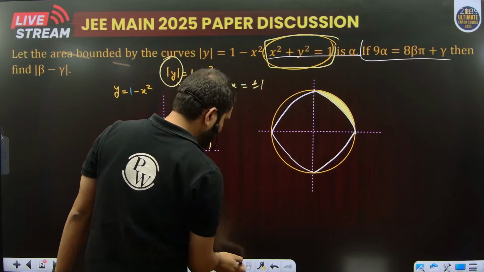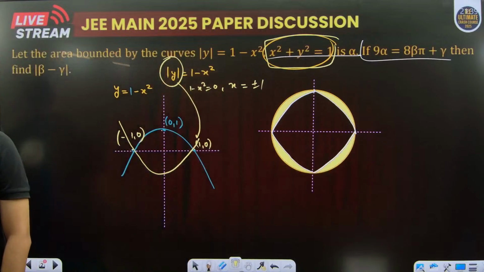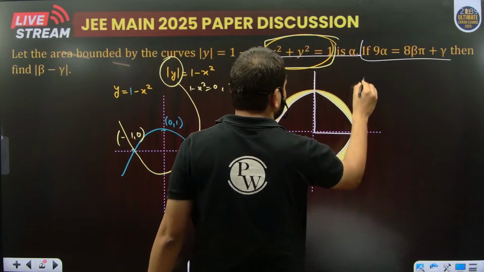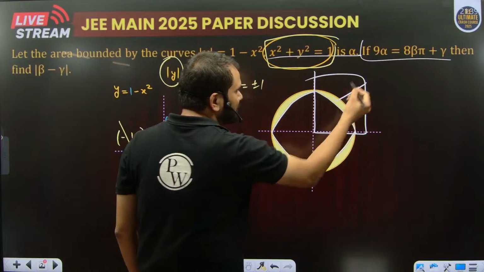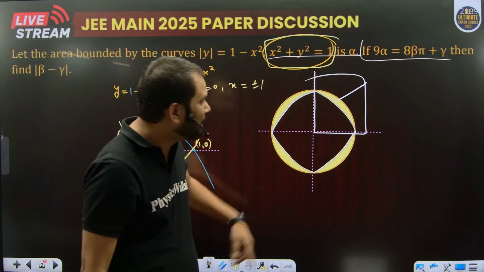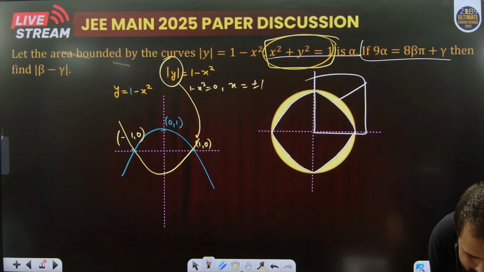So basically the required area is 4 times the area of that particular section. Yes or no? Yes. And now the area of that particular section is the area bounded by the quarter of the circle minus the area bounded by the quadratic part. Yes or no, Mubassir and everybody?